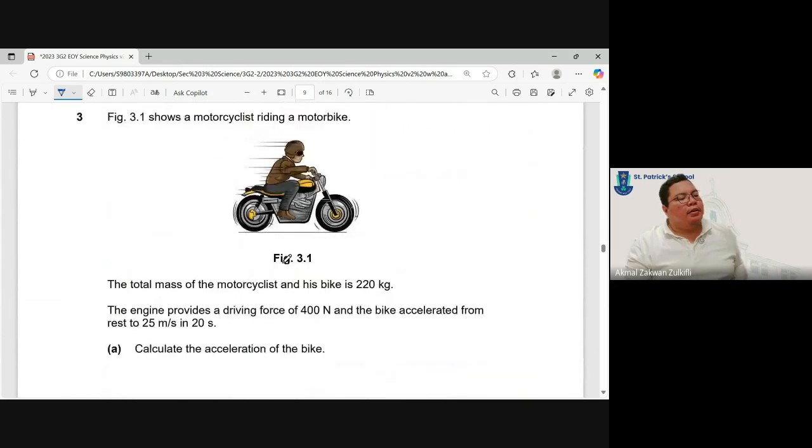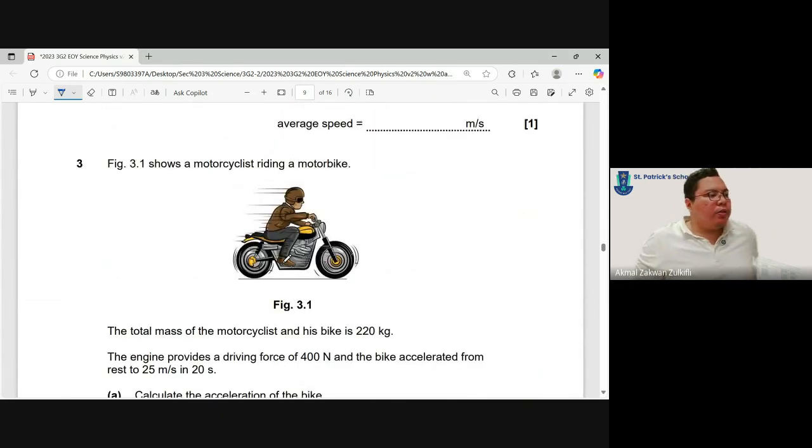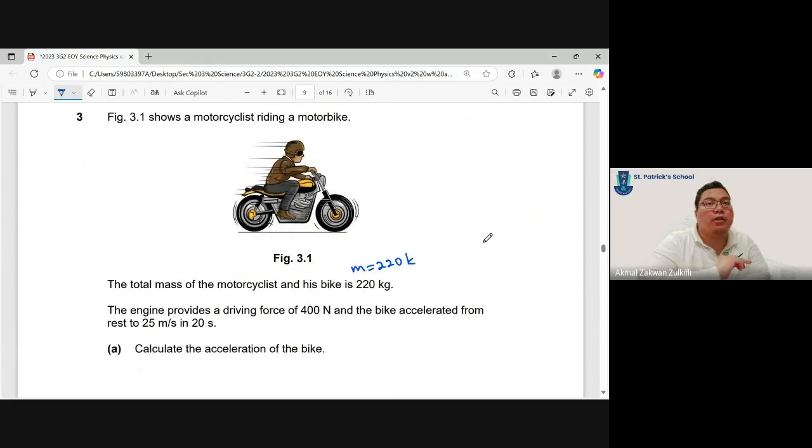Figure 3.1 shows a motorcyclist riding a motorbike. Total mass of the motorcyclist and his bike is 220 kg. So I must go and write m equals 220 kg. The engine provides a driving force of 400 newtons. So F equals 400 newtons. And the bike accelerated from rest to 25 meters per second in 20 seconds. From rest, so let's not make the same mistake as just now. u is 0.